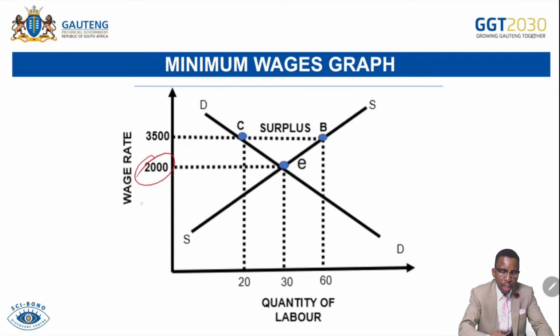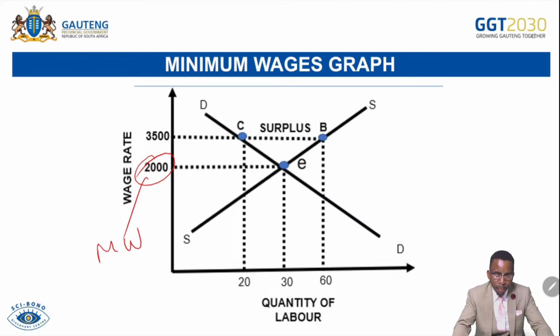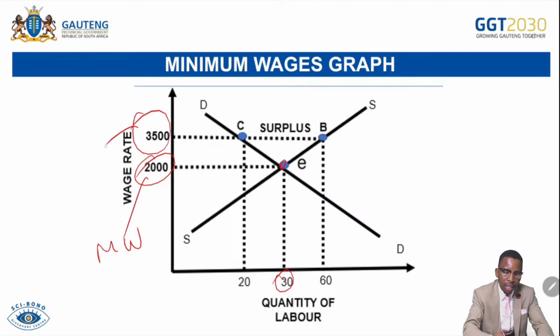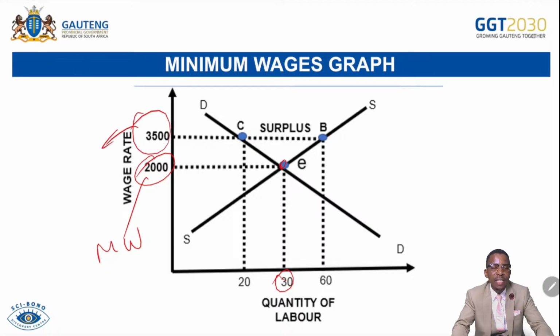So this is the market wage. Market wage is there at 2,000. You can see the equilibrium point in there, meaning 30 workers will be demanded and supplied at 2,000 rand. But should the state intervene by imposing minimum wage, which is 3,500, then if firms find it too expensive to employ workers, that will lead to the retrenchment that is indicated by this point here.